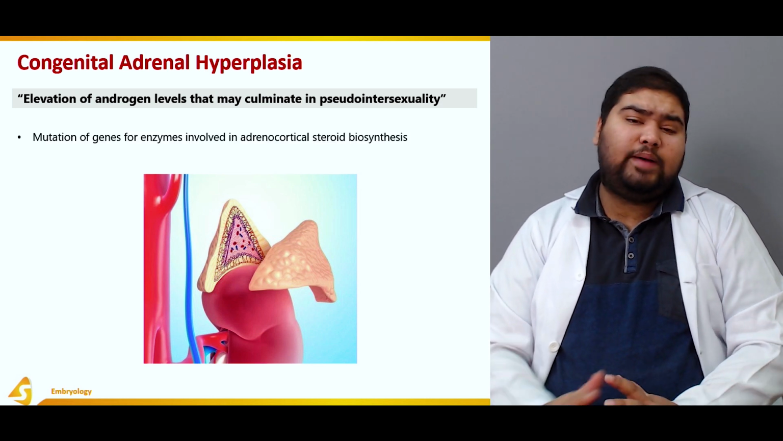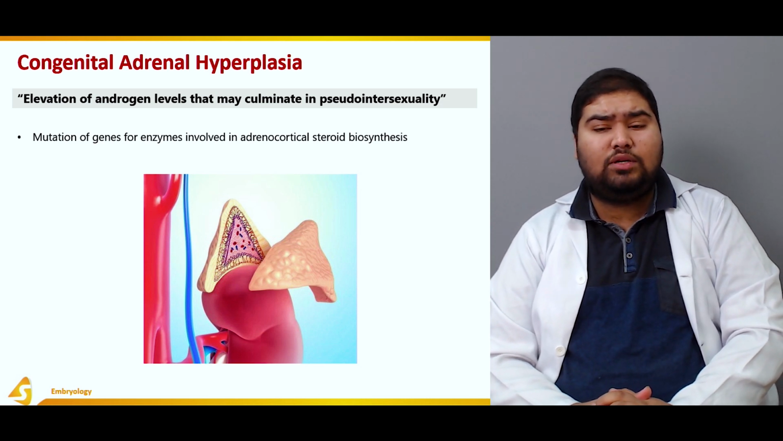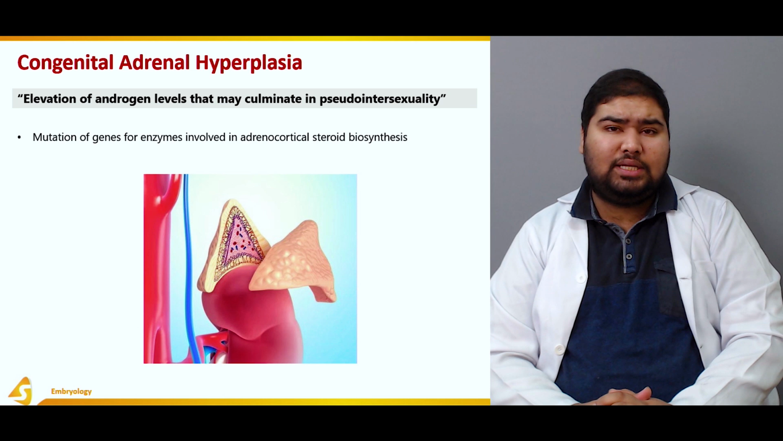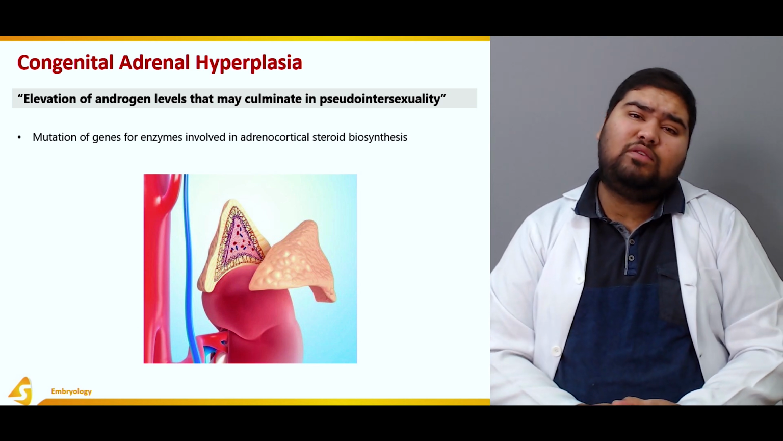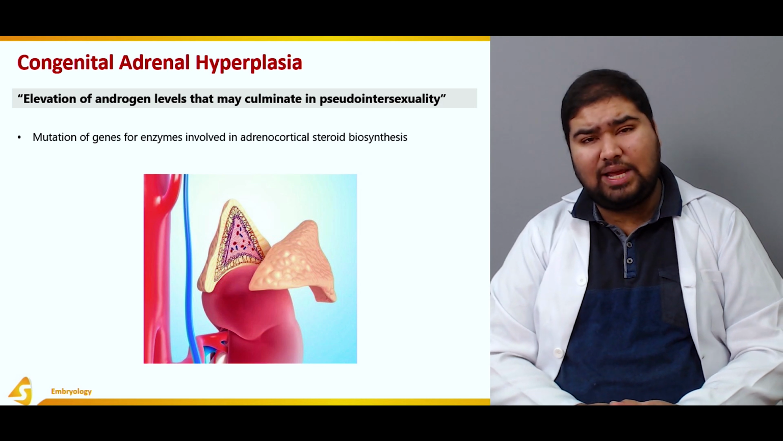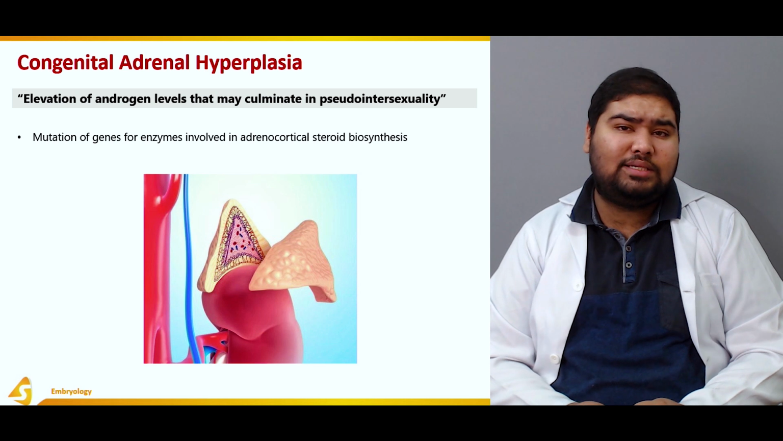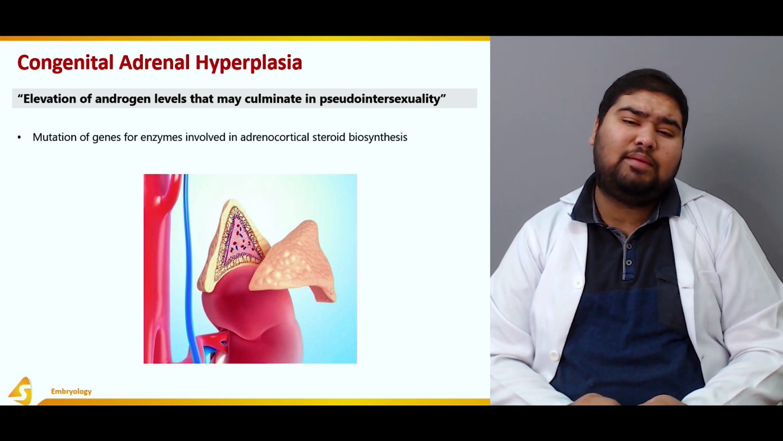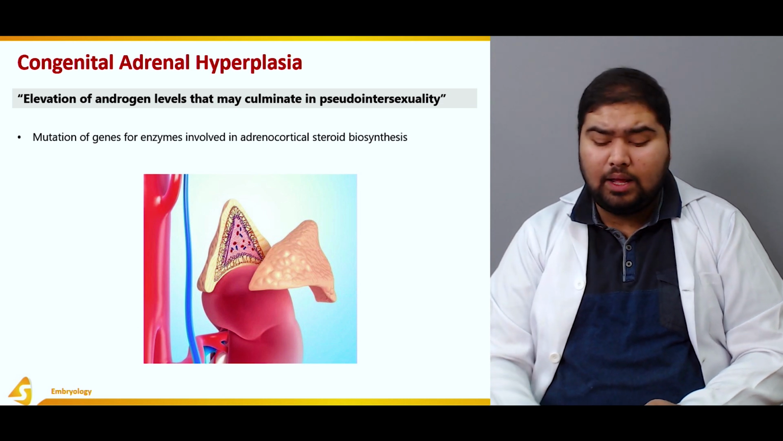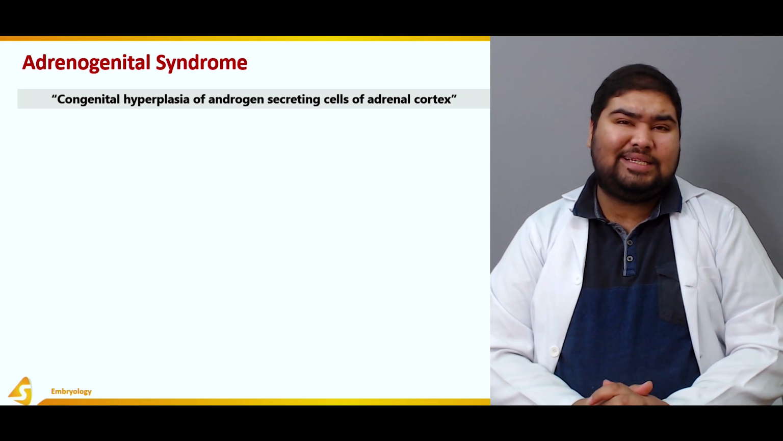Now, it is caused by mutation of genes for enzymes involved in adrenal cortex steroid biosynthesis. So, the adrenal cortex is actually the site for synthesis of the steroids in the human body. And when enzymes that are responsible for this synthesis are deficient or mutated, they may lead to congenital adrenal hyperplasia. Now, what is adrenogenital syndrome?